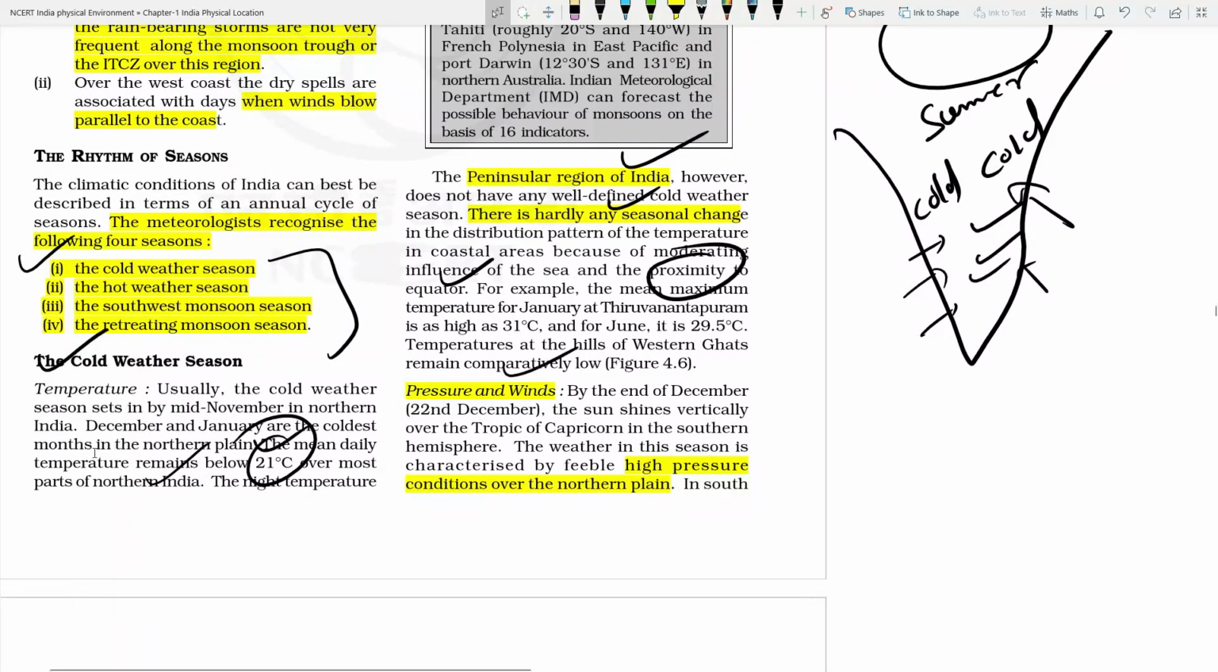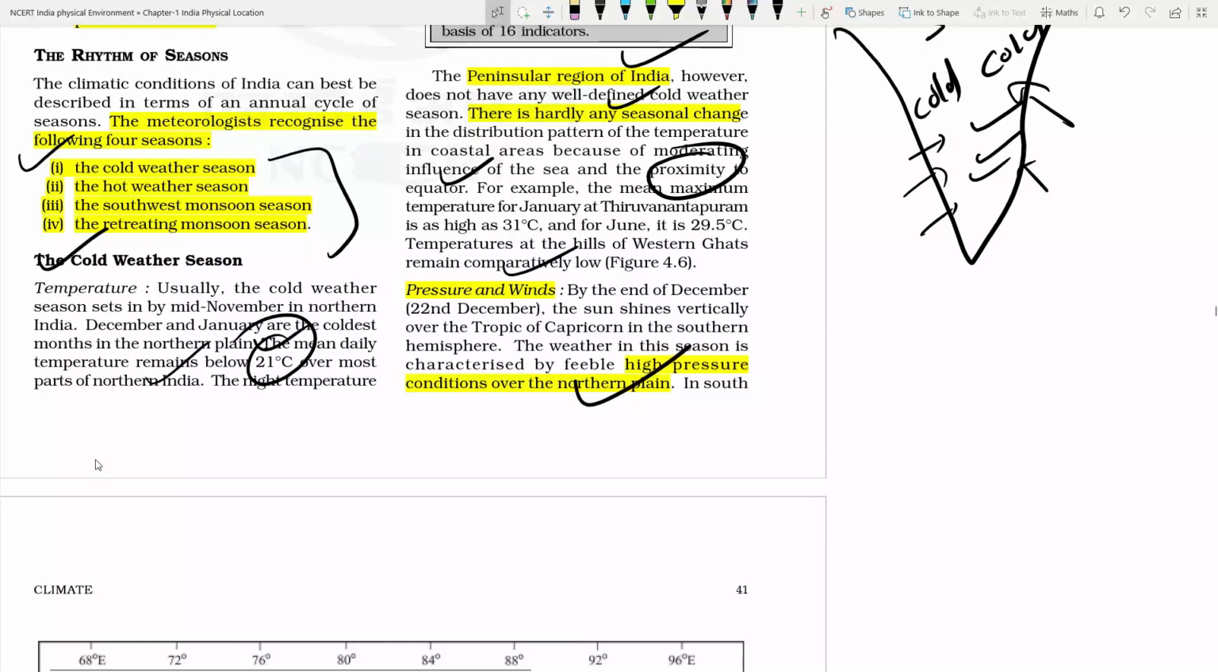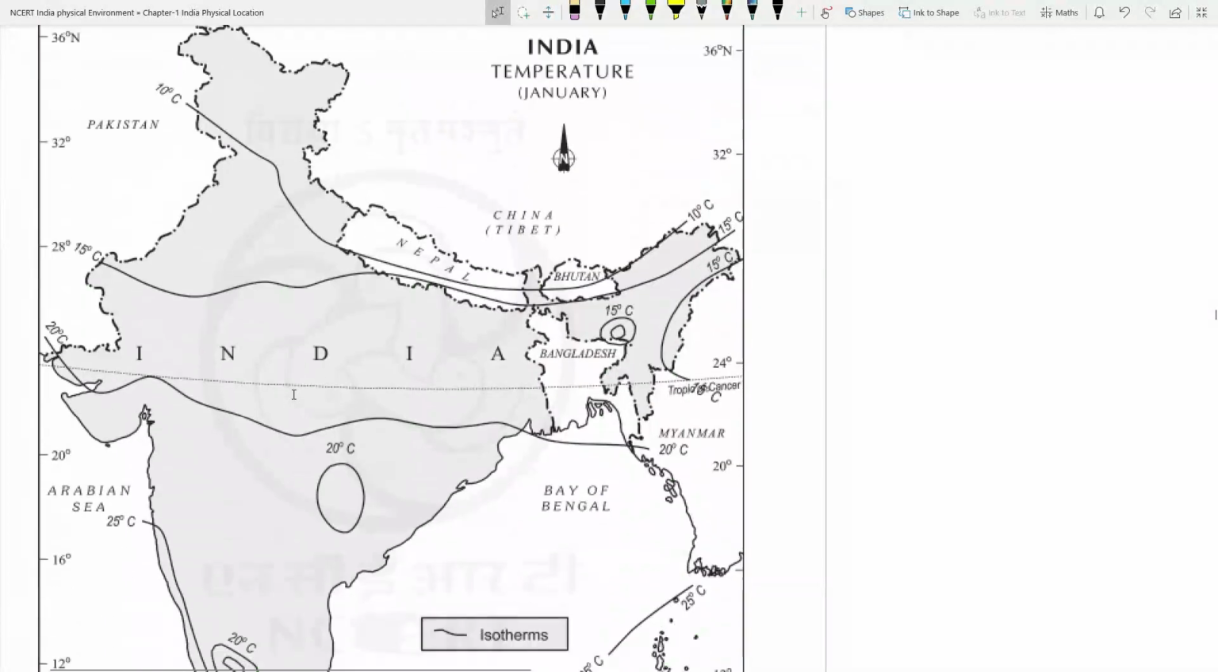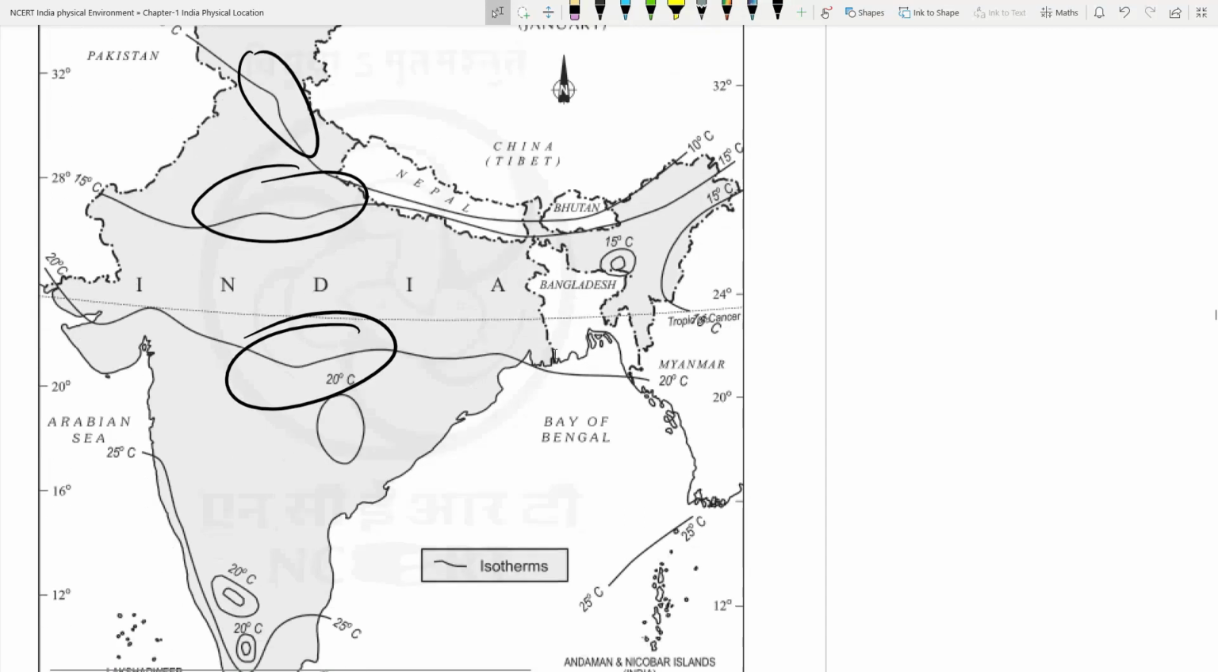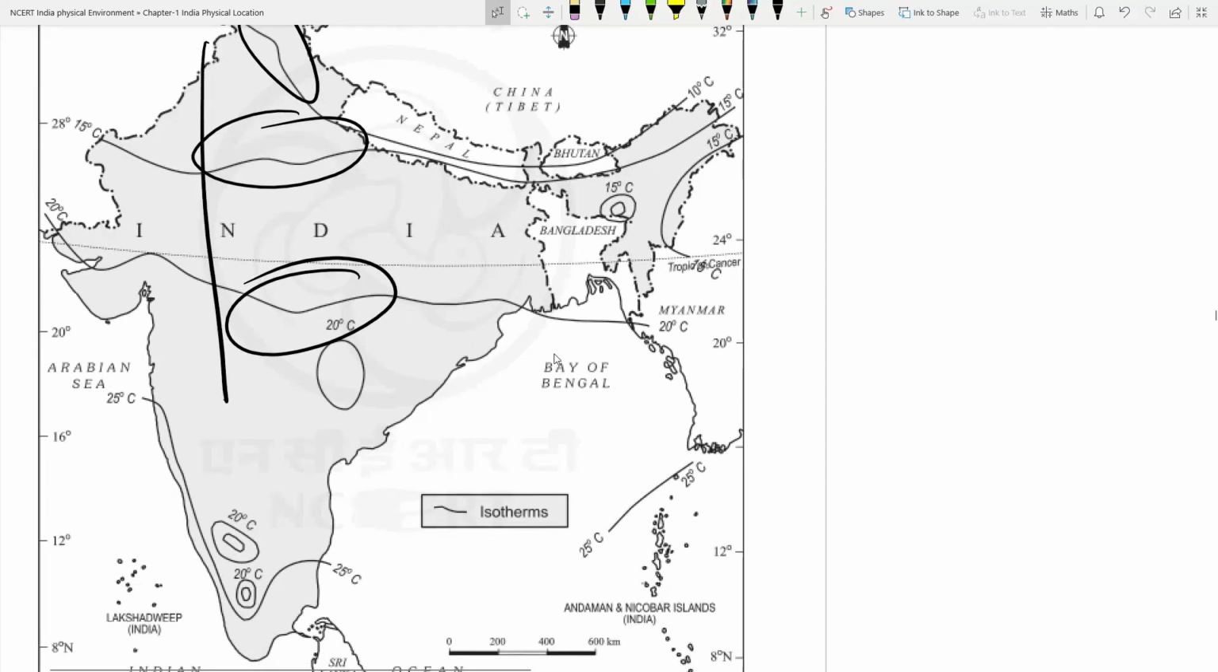Pressure and wind conditions: as you know, on the northern area the high pressure zone is there in the winter season. So you can see in the January season what the temperature condition is here: 15 degrees Celsius on this area, 10 degrees Celsius on this area, here you can see 20 degrees Celsius. So you can see from north to south the temperature keeps on increasing, so hardly any kind of changes are there.